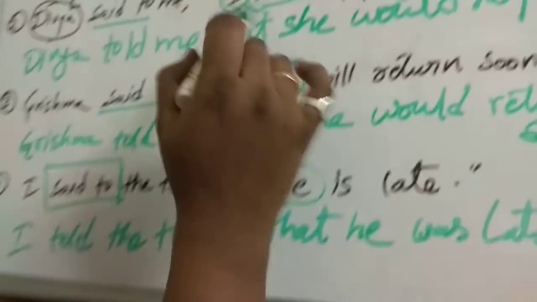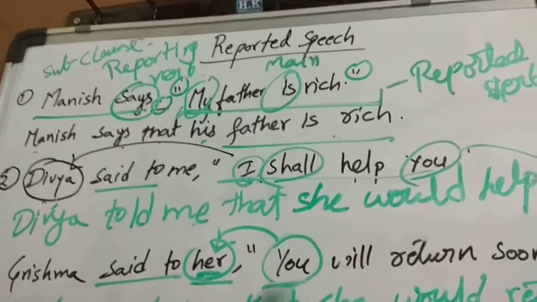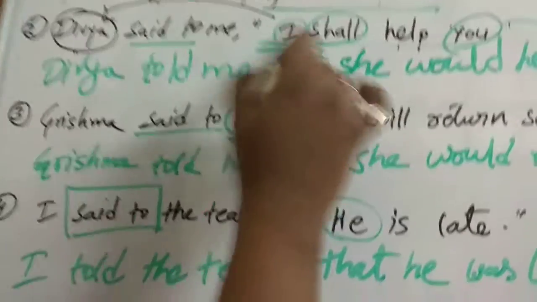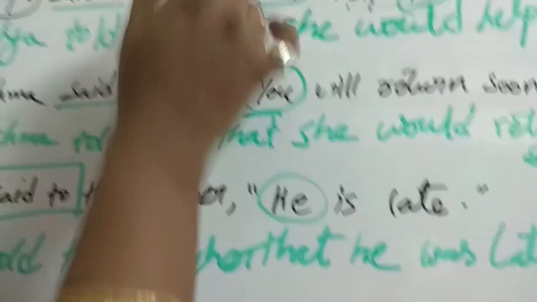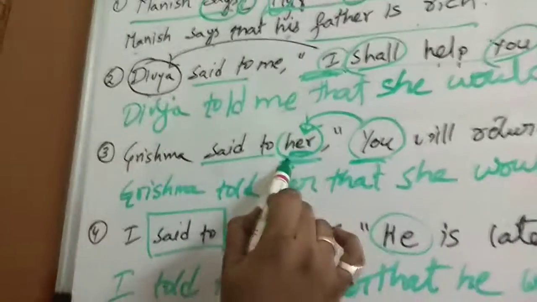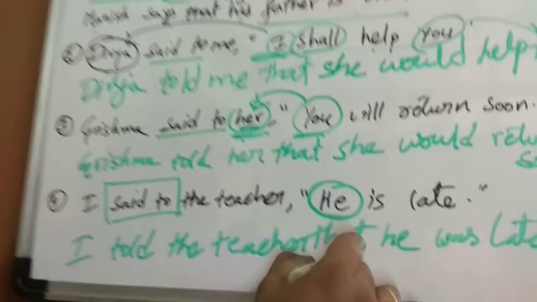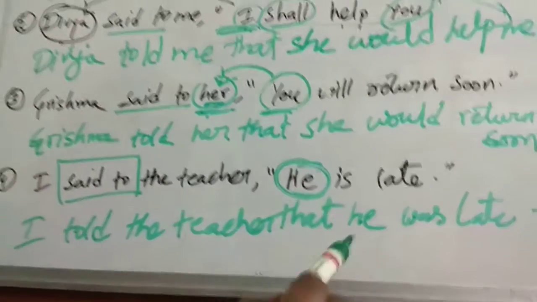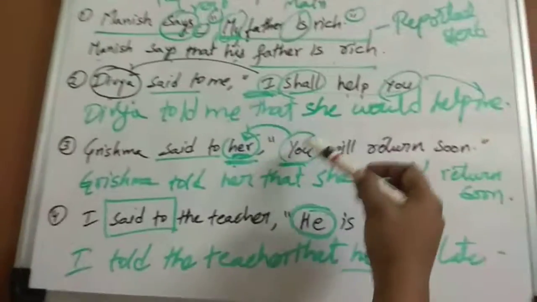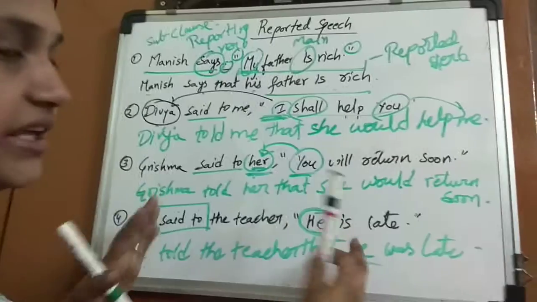Okay. Now see once again, if the pronoun is the first person, change according to the subject. If the pronoun is a second person, change according to the object of the reporting verb. Now if the pronoun in the main clause, I am talking, if the pronoun is a third person, it remains unchanged. Okay. So this is how you need to check and change according to the pronouns. Now I hope changing the pronouns from direct to indirect is clear.